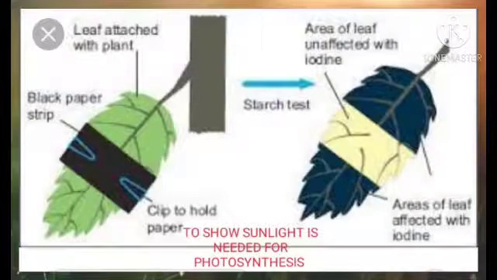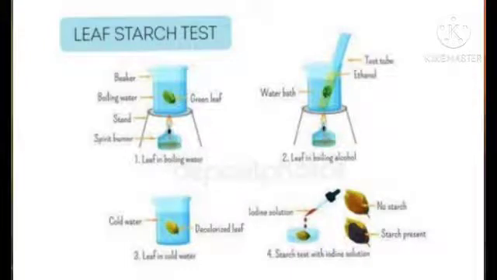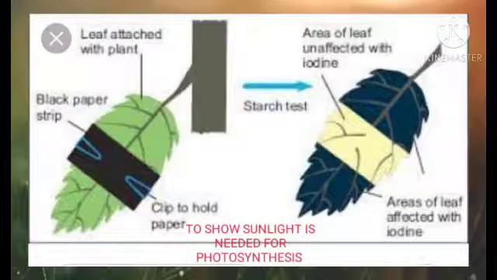Then the plant is kept in sunlight for 4 to 6 hours, and after the completion of 4 to 6 hours we pluck the leaf which we had half covered with black paper, and we proceed with the starch test. When we do the starch test by boiling in water, then alcohol, and testing with iodine, we find that the part of the leaf which was covered with black paper showed no color change because there was no photosynthesis over there, no starch formation, and the leaf is pale white in color.